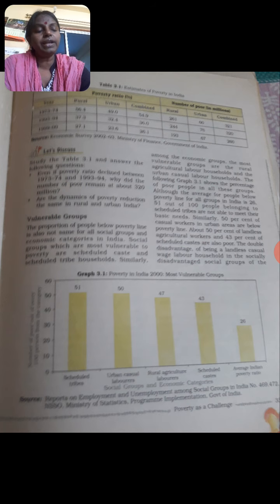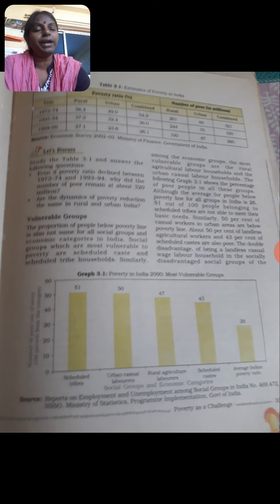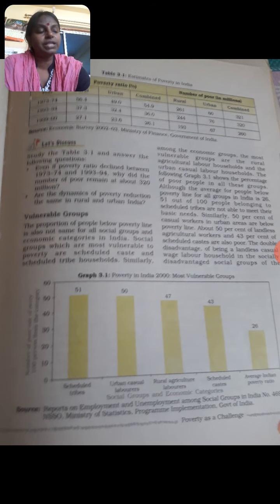In 93-94, after 20 years, the rural poverty ratio has come down to 37.3%. In urban areas in 1993-94 it was 32.4, and the combined poverty ratio reduced from 54.9 to 36%.